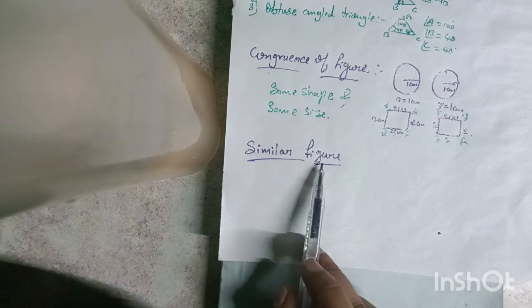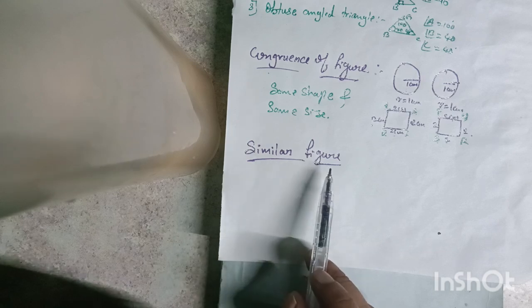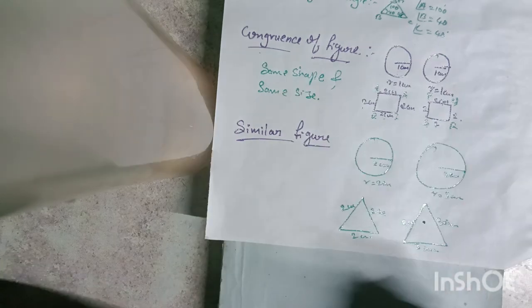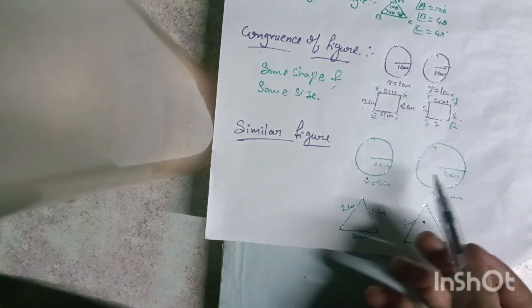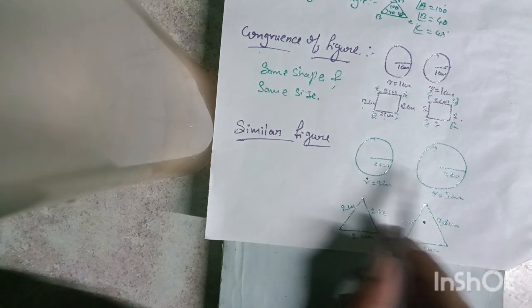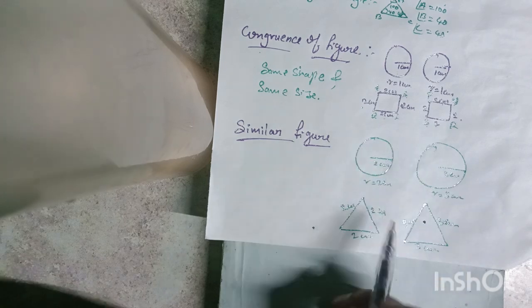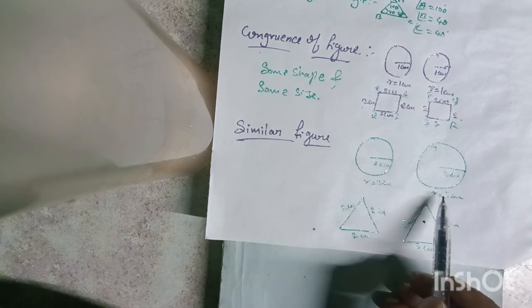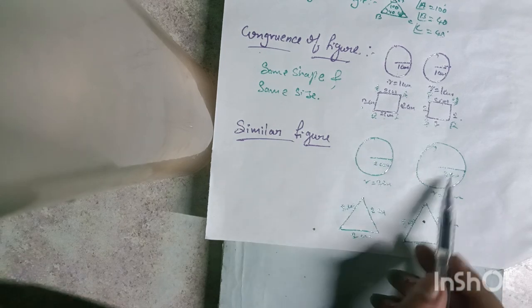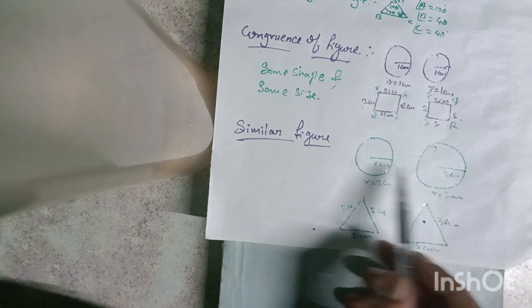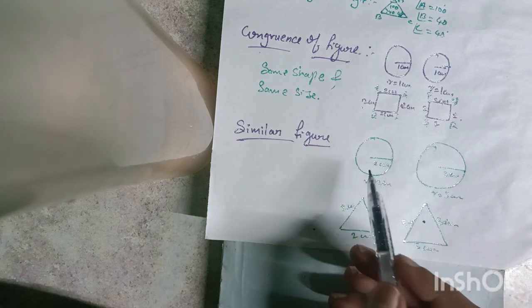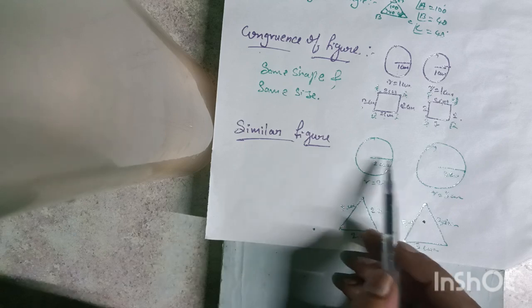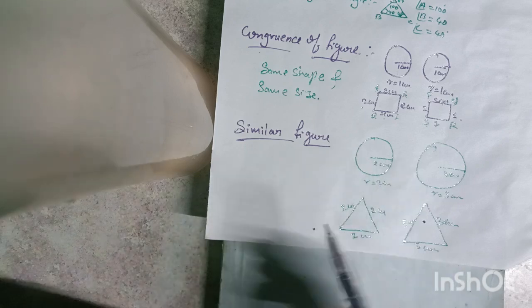So next, similar figures. What do you mean by similar figures? Observe here, I am considering two circles. The first circle has a radius of 2 centimeters and the second circle has a radius of 3 centimeters. So these two figures are similar figures. It means these two figures have the same shape but differ in measure or size, correct?